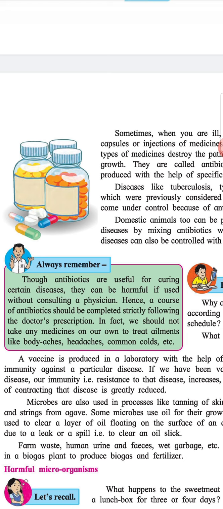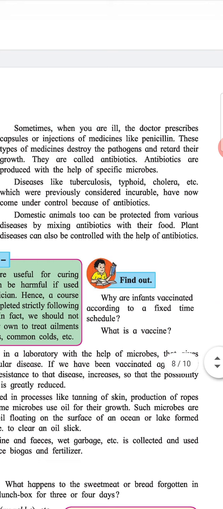In fact, we should not take any medicines on our own to treat ailments like body aches, headaches, common colds, etc. Find out, why are infants vaccinated according to a fixed time schedule? What is a vaccine?